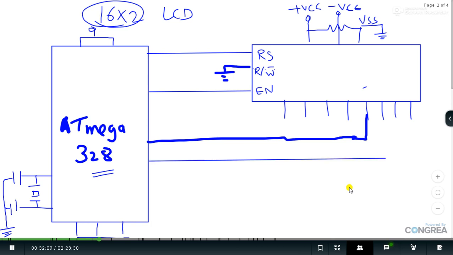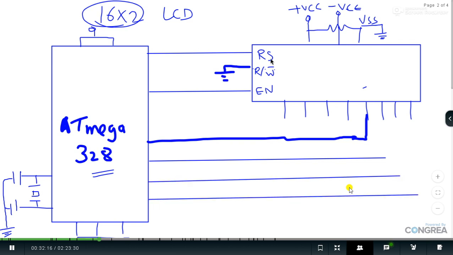So just have an interfacing diagram first, and then we'll have the explanation of the code and the algorithm. After that, we'll also go for the simulation in Proteus. So just concentrate here, I'm drawing the interfacing diagram. Make sure your diagrams and answers are more valuable. Students should also realize that we have to make the answer more valuable. As stated, data is going to be received by the LCD, so make sure the lines show data coming towards the LCD. Show that direction. That's very important.